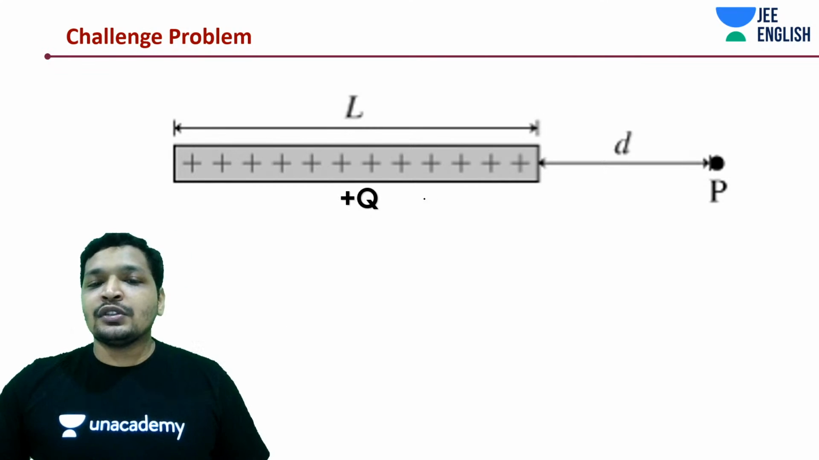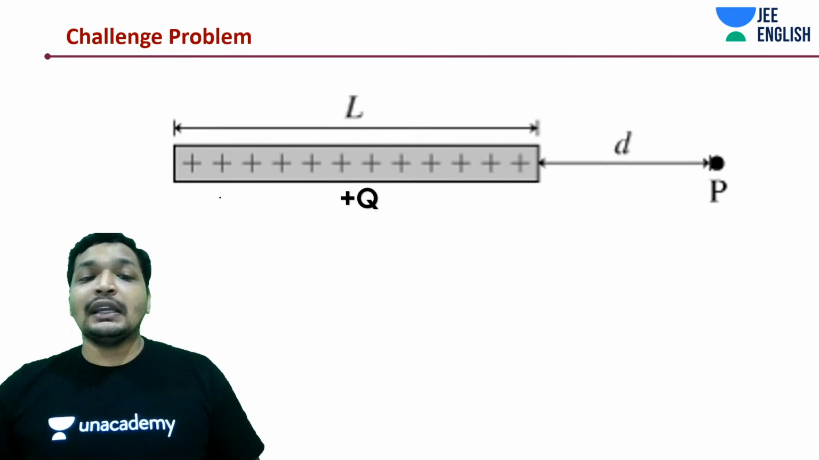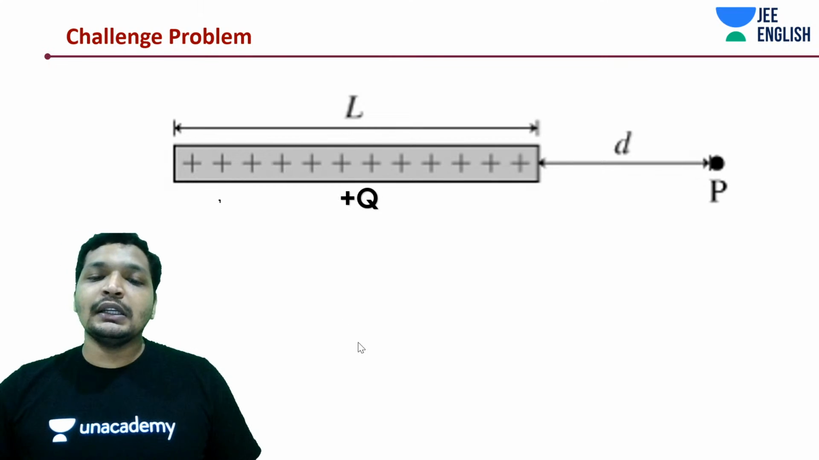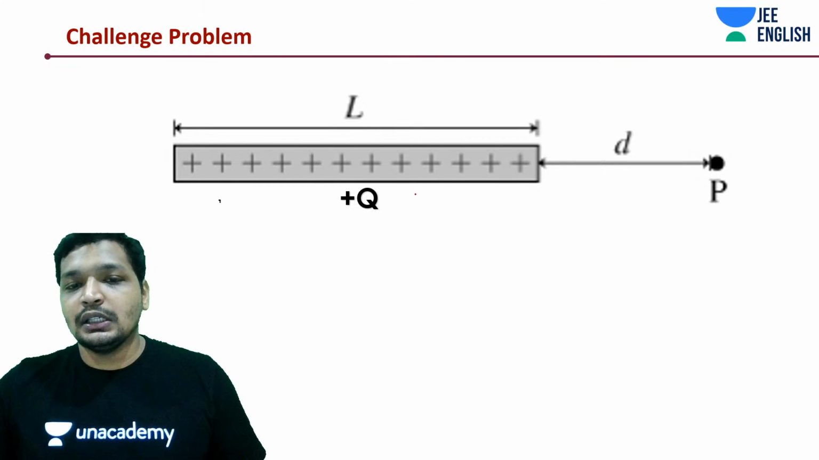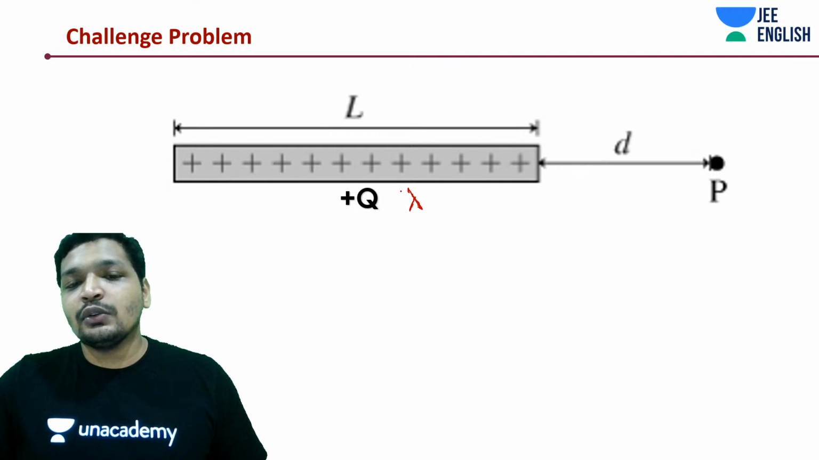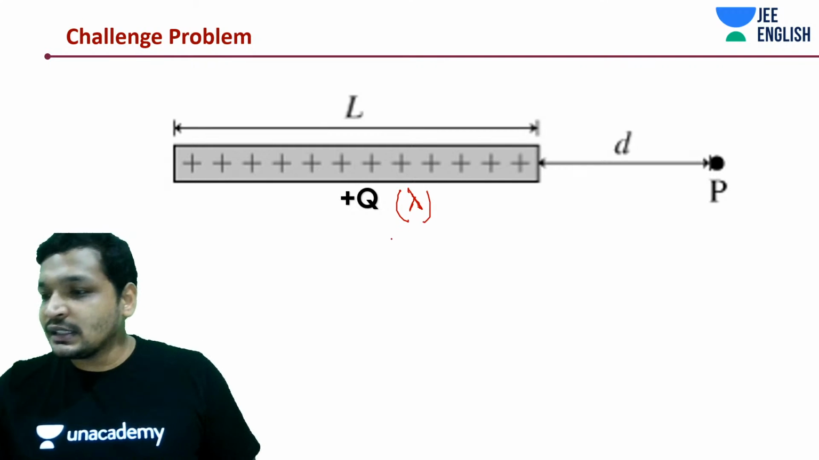Sometimes plus Q is not given. A quantity like lambda would be given, which is nothing but linear charge density. This is the key to the problem. Once you do this, everything else is easy.